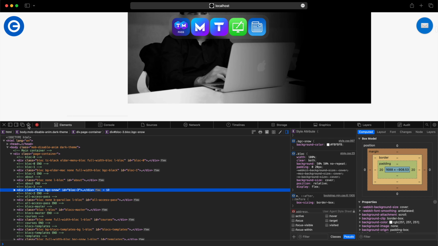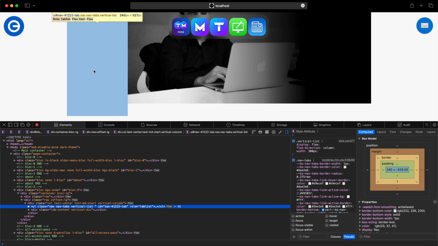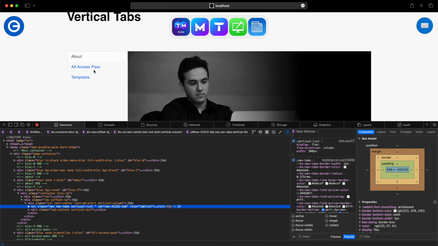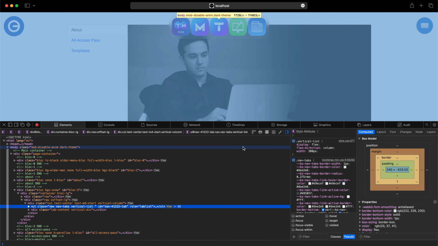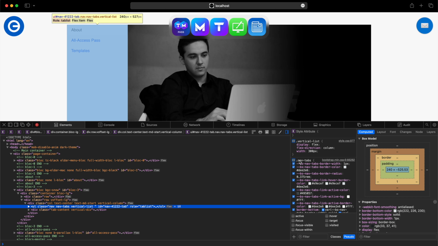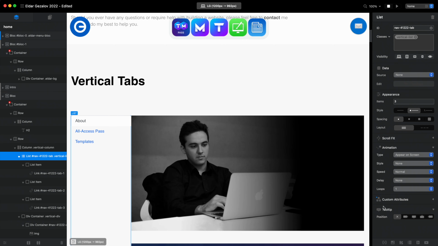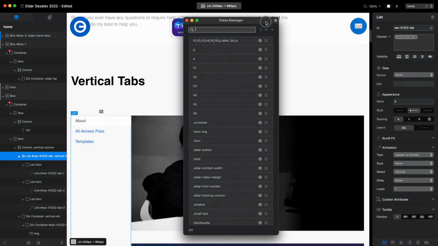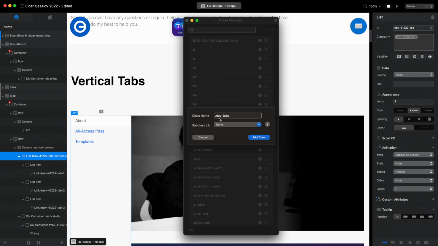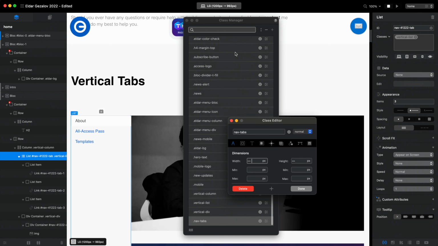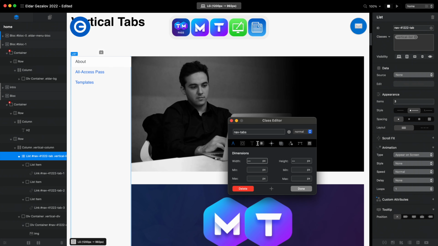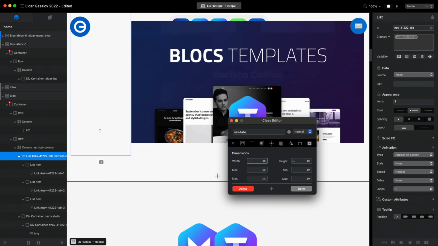And from here, I will be using this start element selection button to find the element of this sidebar which I want to change. By clicking on this, I can right away see that we have nav tabs element here, which is the first class we are going to add to our project. So let's go to Blocs, open the class manager, and inside I will add the nav tabs class. We will open it right away, and using this class we can change the overall design of this sidebar.